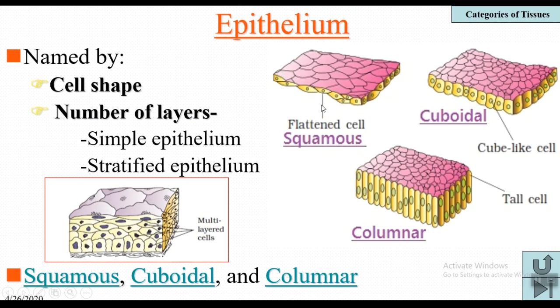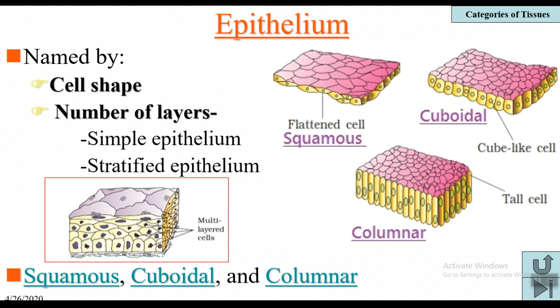In the squamous epithelium, the cells are flat and tile-like, scale-like cells. That's why it is called squamous epithelium. And here in this epithelium, the cells are cube shaped, that's why they are cuboidal cells. And here the cells are column shaped, and that's why it is called columnar epithelium. In this way, based on the shape of the cell, the epithelium is of three types.